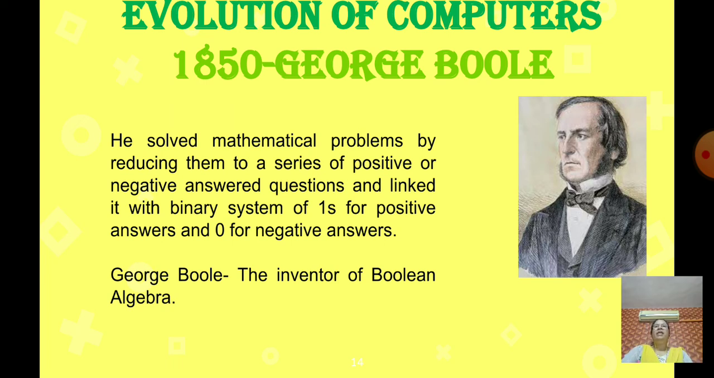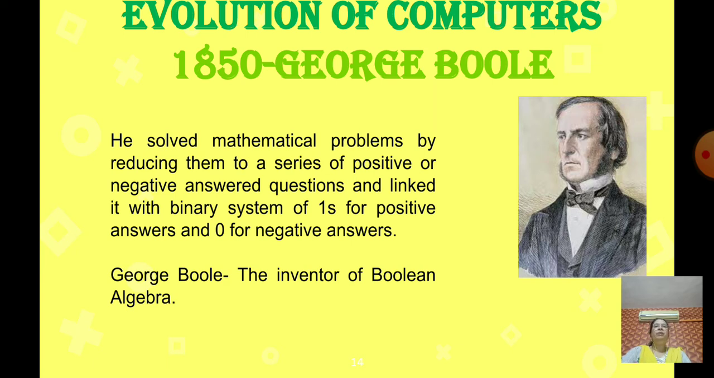Then next, in 1850, George Boole. He solved mathematical problems by reducing them to a series of positive or negative answered questions and linked it with the binary system of 1 for positive and 0 for negative. So George Boole is the inventor of Boolean algebra.